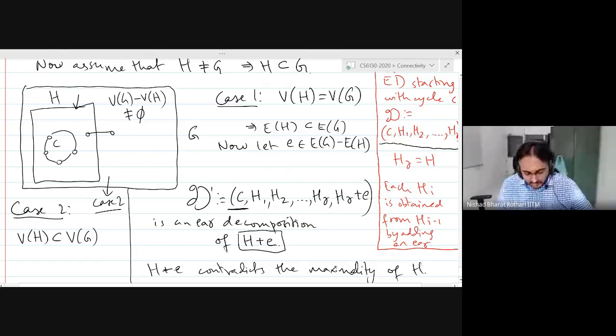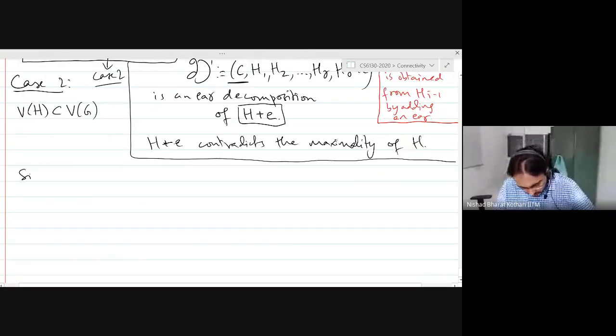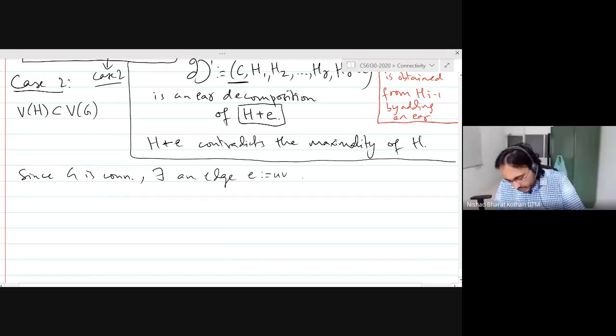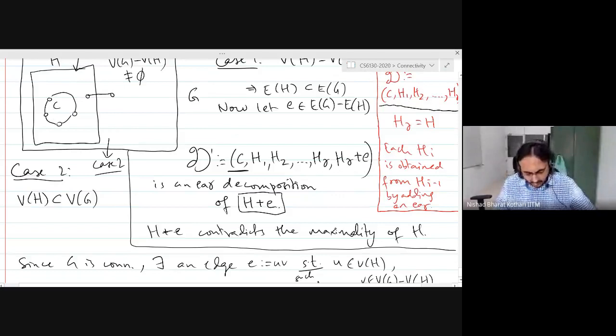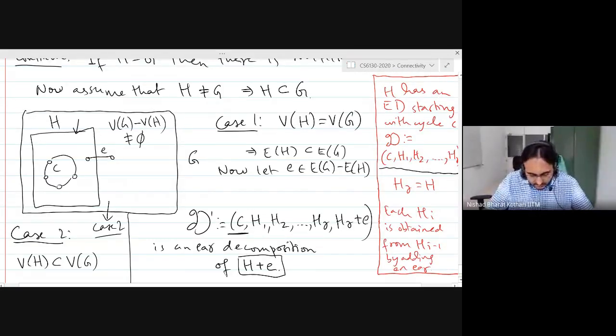Since G is connected, there exists an edge E equal to UV such that U is in H and V is in the vertices of G but is not a vertex of H. Right? This is exactly what we did in the algorithm. We found an edge going out. This is the vertex U, this is the vertex V.